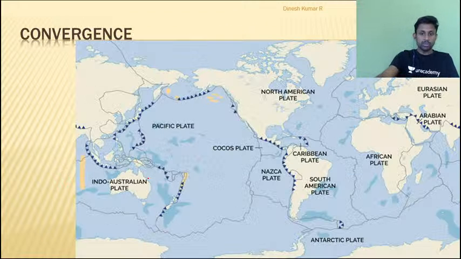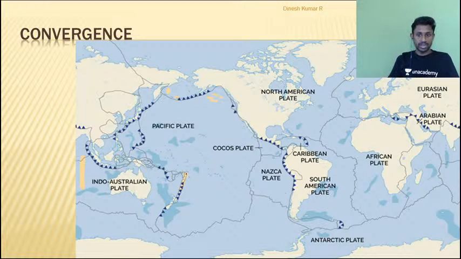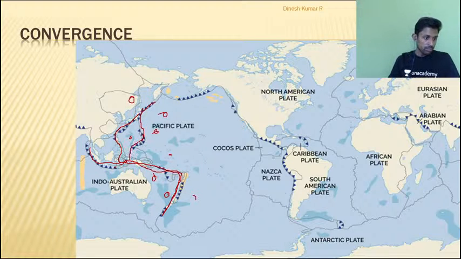Alright, so these are my various interactions. So what are the convergences I have dealt with in this class? First, I talked about ocean convergence, and because of this ocean convergence, what did we get? We got a series of volcanic islands in these areas. We got huge numbers of trenches in these areas. We got a huge earthquake-prone area here. We got again a strong tsunami-prone area, these areas.